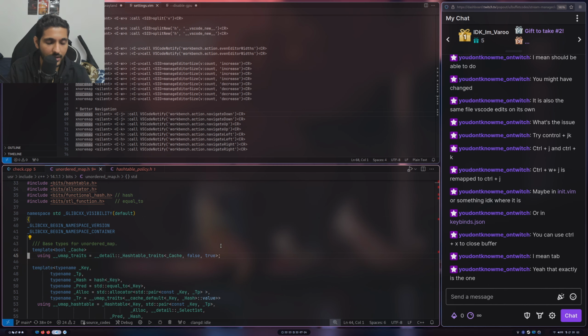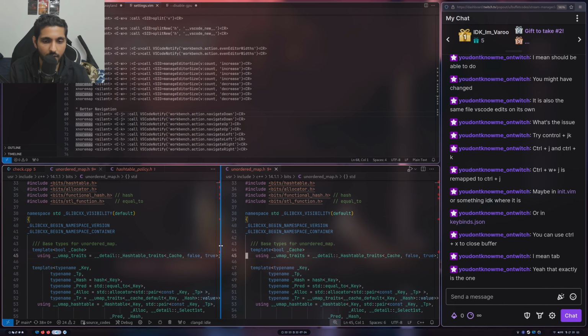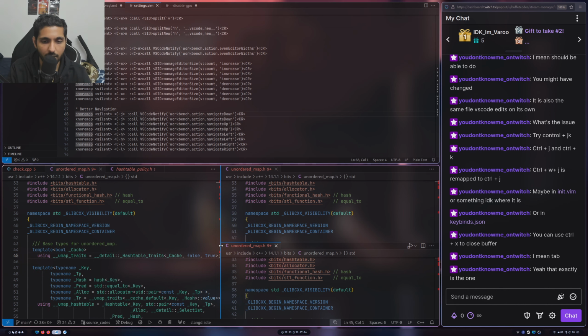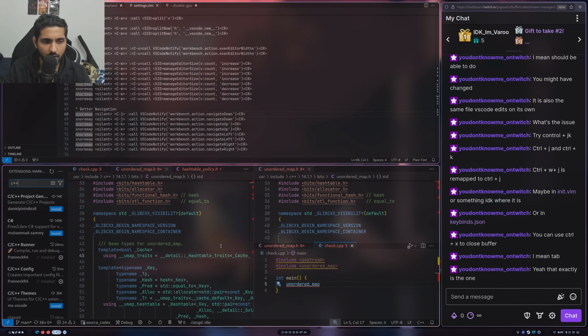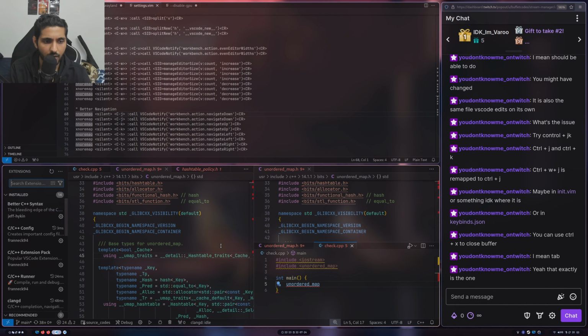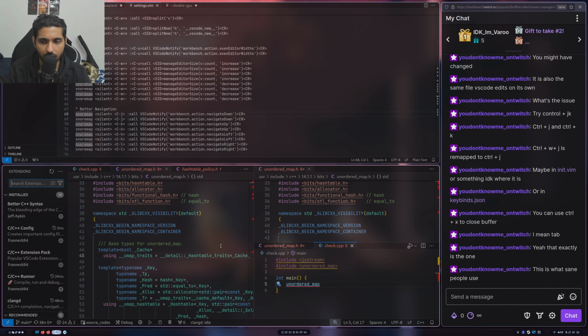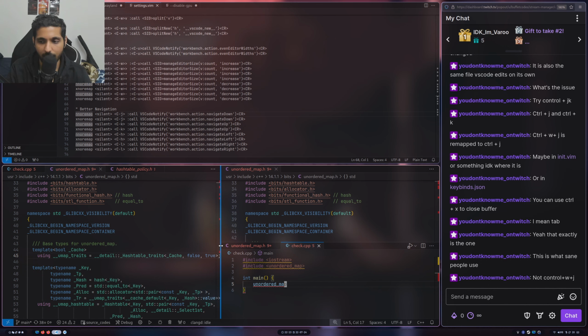Control H, Control L will work that way. So let's say if I split, I can do this. Okay, this works. Let's say if I split, Control W, Control K works. Okay, all right, this makes sense. And if I can do this, I can do this as well. Good, good. And let's say now I want to get the problem. No, this is for extensions, right? So how do I get rid of this now? Now the point is how do I move from extensions to the editor? Oh, Control L. Nice. Okay, not bad. I am used to defaults, buddy. You think I'm insane? It's not bad. I'm insane.